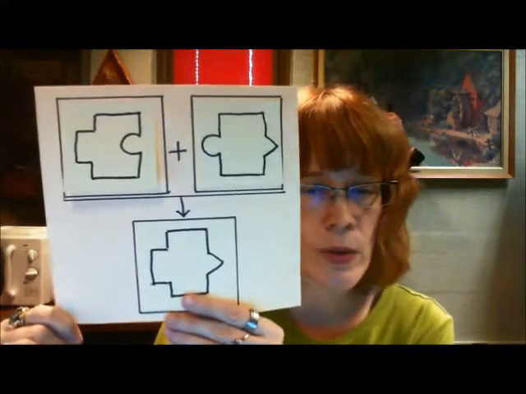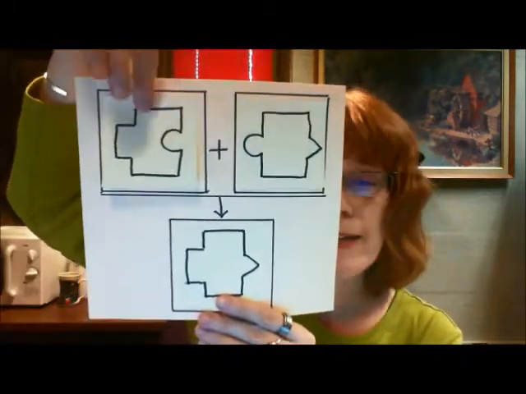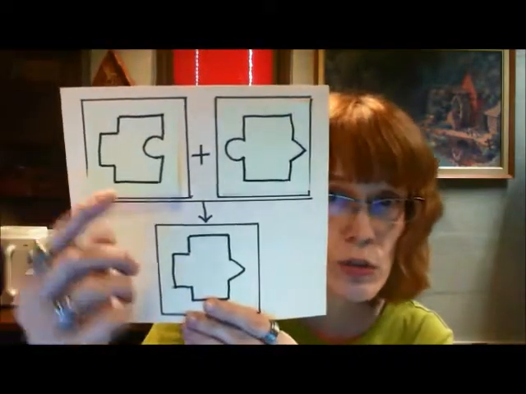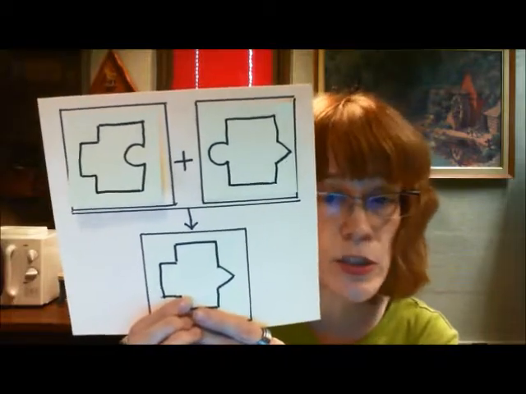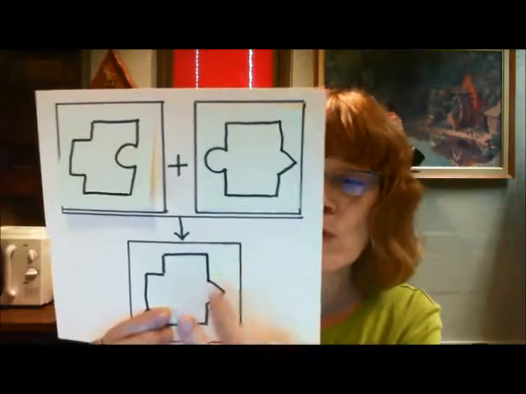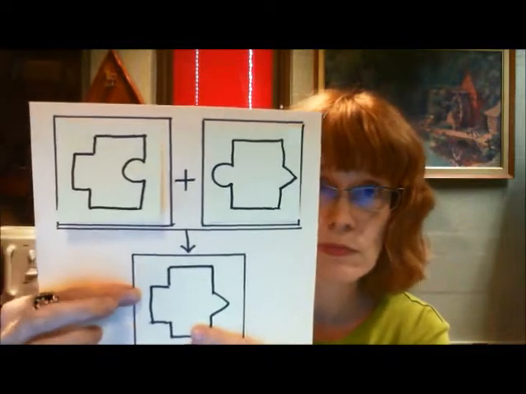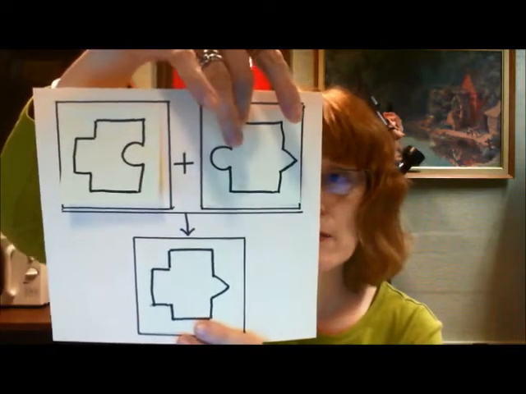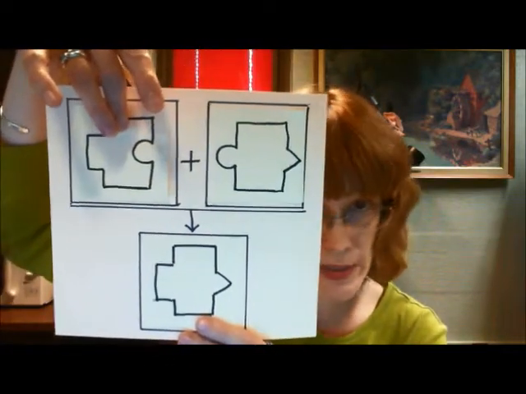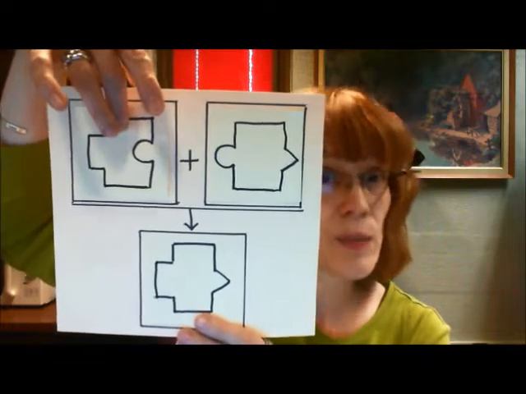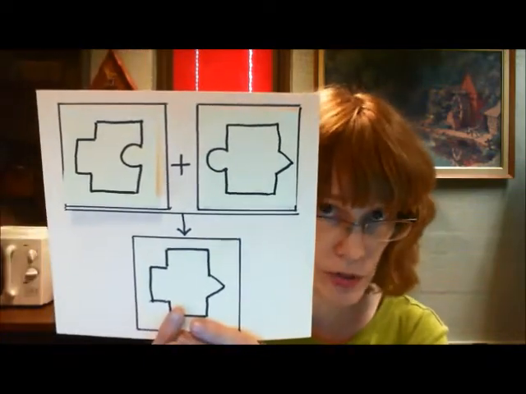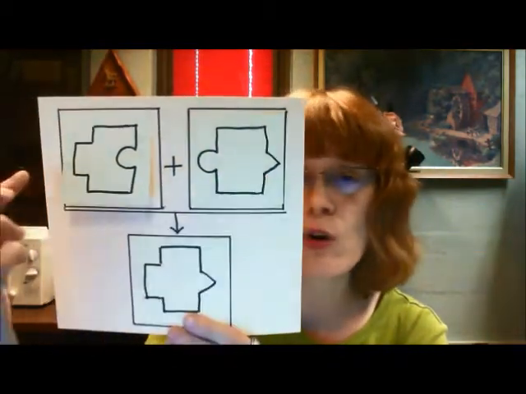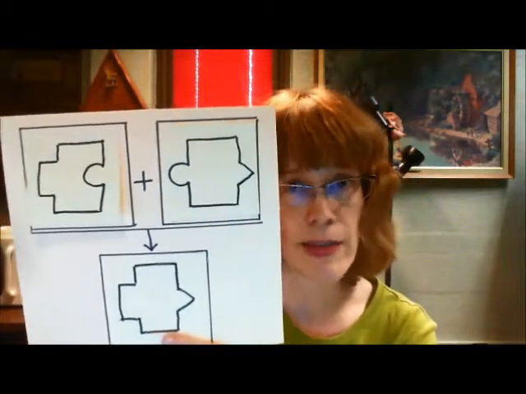Let's just review what's going on here. If this piece of puzzle connects up with this piece of puzzle, they connect up at this circle part, so that circle part disappears down here, and the only thing you can see are the leftover shapes. Same thing with ideas and concepts. This idea will have a concept in common with this idea. That concept will disappear in the conclusion that follows from them, and the conclusion that follows from them will be composed of sort of the leftover concepts. Let's see how that goes.